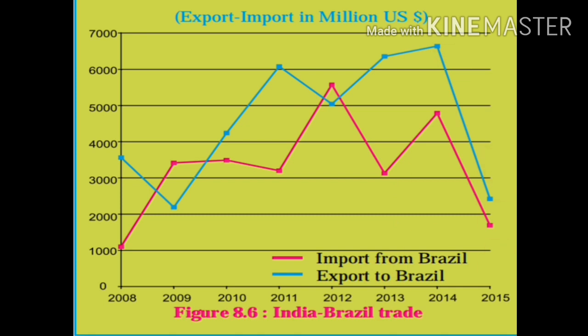If you find the differences, you will find that in the year 2013, the difference between the export and the import was the maximum. Let us calculate only for the year 2013 now.